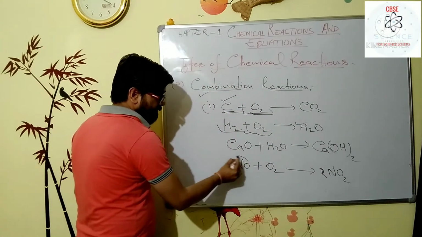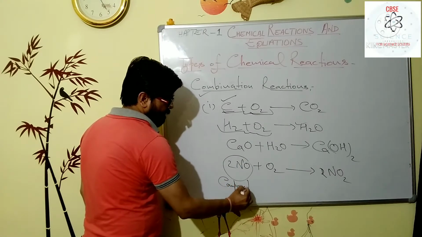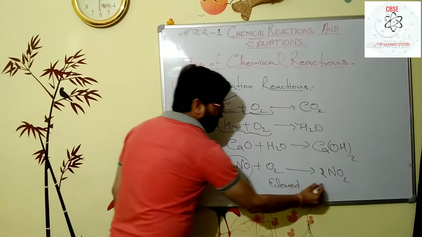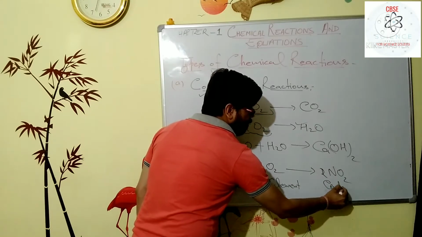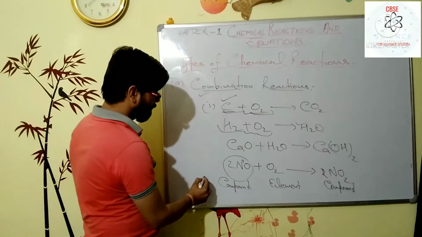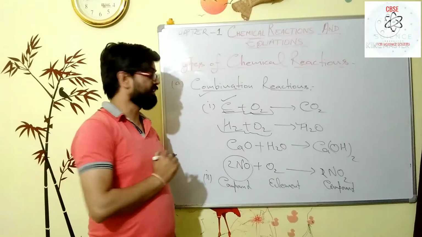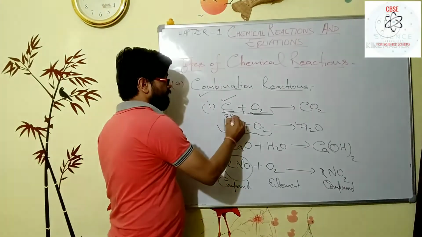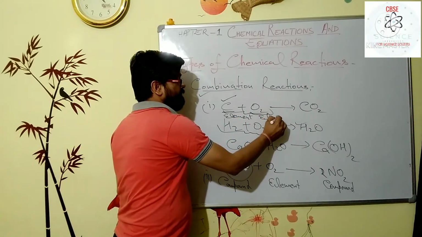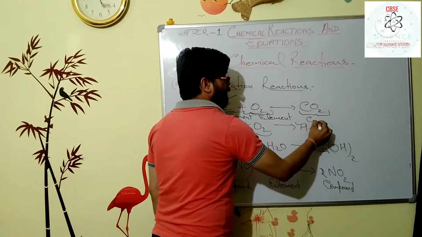So here one compound combines with one elemental substance and forms a compound. So this one is another category of combination reaction. In the first, two elemental molecules combine to form a compound molecule.